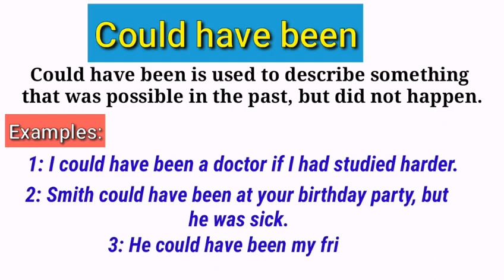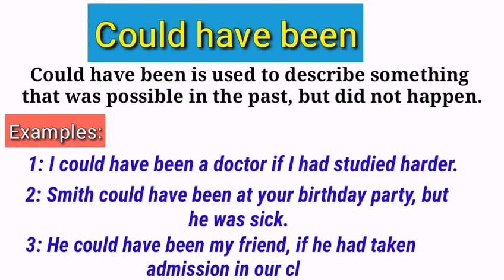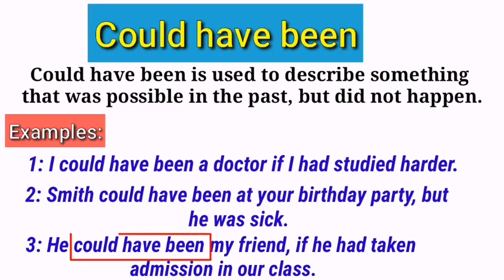He could have been my friend, if he had taken admission in our class. Observe this example, the structure could have been is used. Again it shows the possibility of becoming a friend of mine but it did not happen. Basically, it was possible for him to become my friend but it did not happen because he did not take admission in our class. So, you can simply say that this structure should be used in a situation when something was possible in the past but it did not happen.